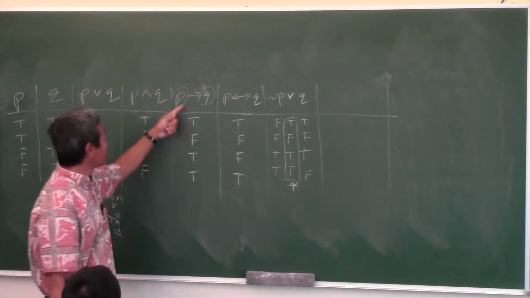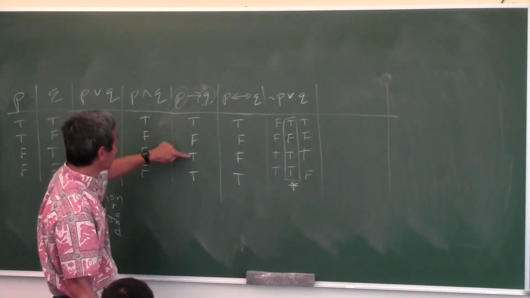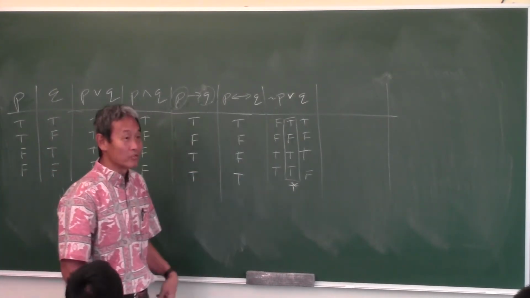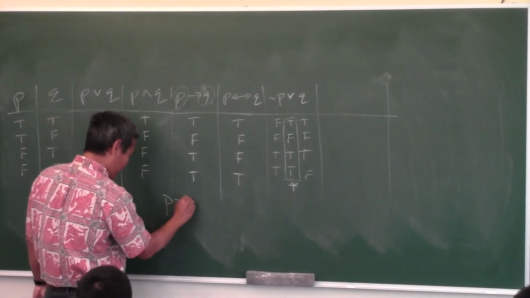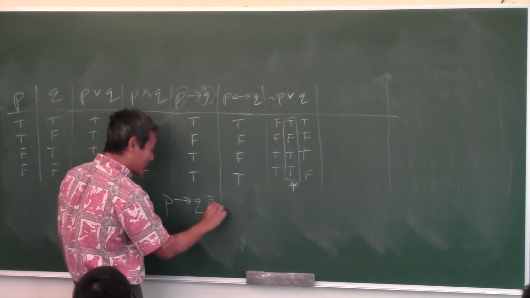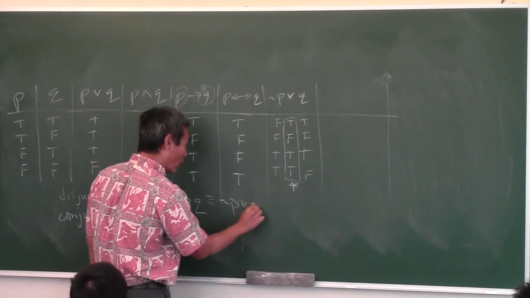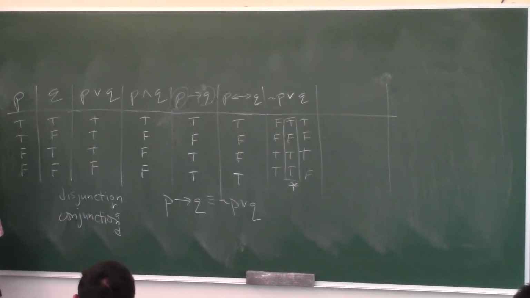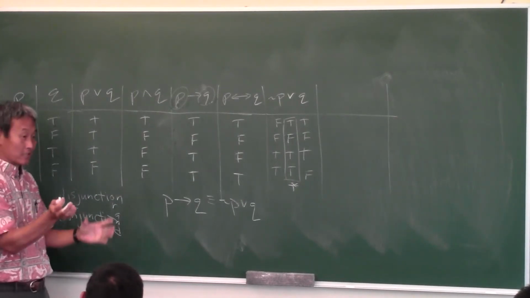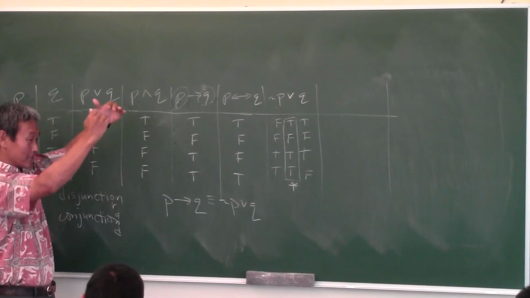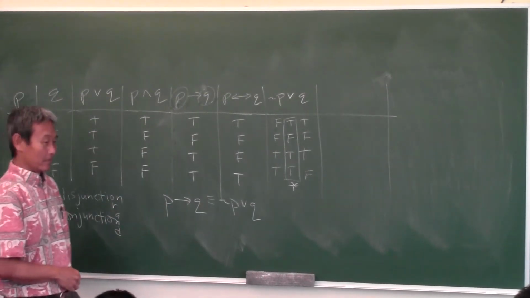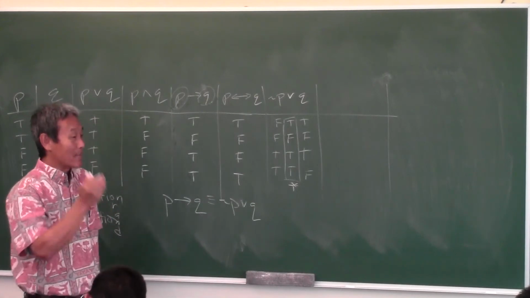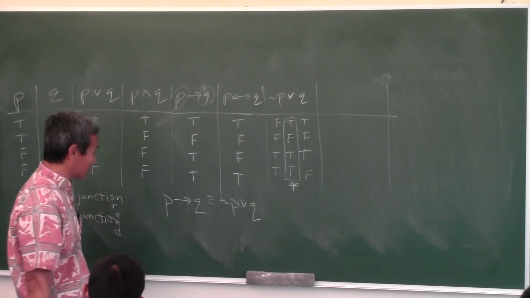That's the same as the conditional statement. Look, true, false, true, true, true, false, true, true. So what did we just learn from this problem? Yeah, P implies Q is logically equivalent to not P or Q. That's super important. Anyway, it's in your notes, because in your notes, if you look, there's a section that says important equivalences. That's one of them right there. I'll tell you right now, you cannot pass this test unless you know this right there.